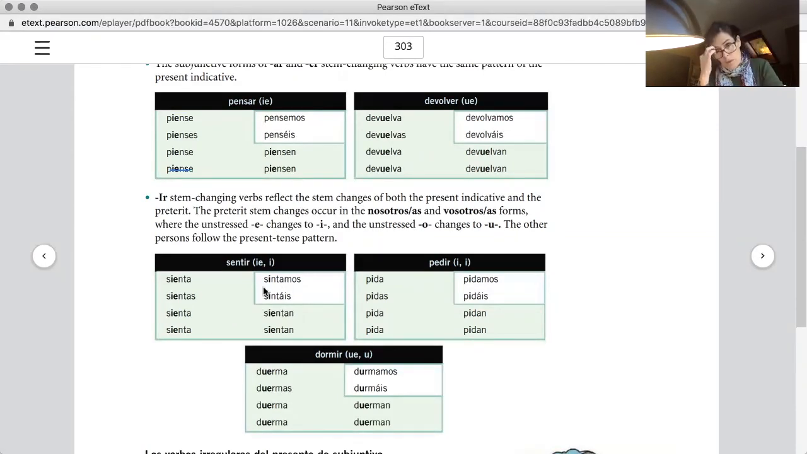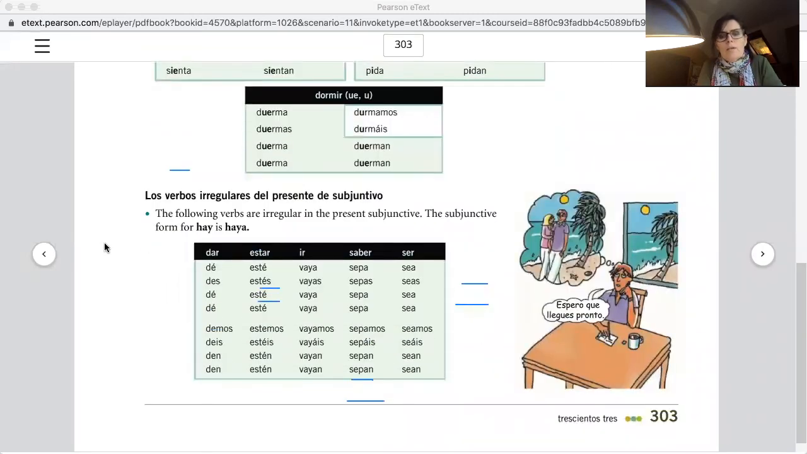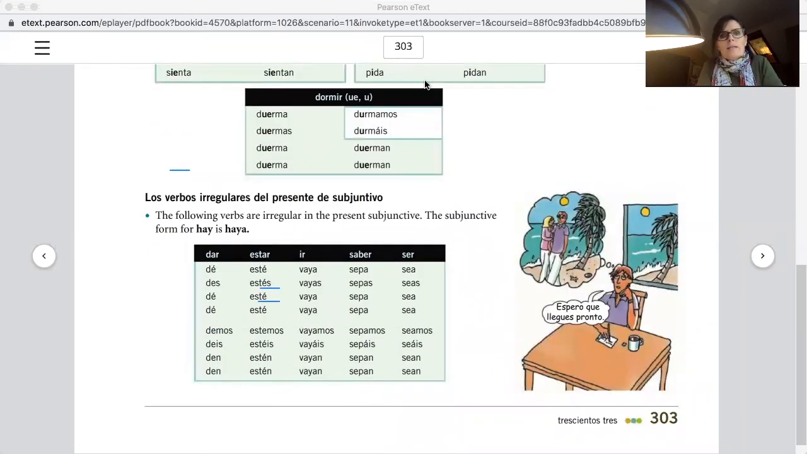So you just have to remember that the stem changes, the pattern is the same, but the letter that changes is this one. This is the one that's odd now. And dormir changes to u. So yes, there are some other changes, there are different ones, but the good news is that there aren't that many. And the best news is that these are the verbs that are irregular in the subjunctive. That's it.